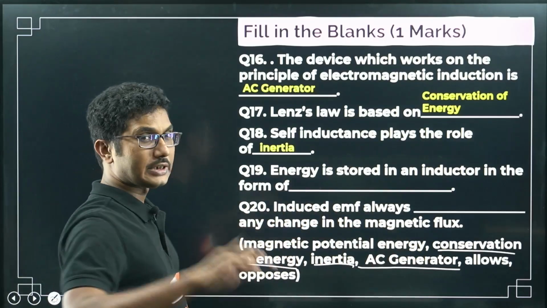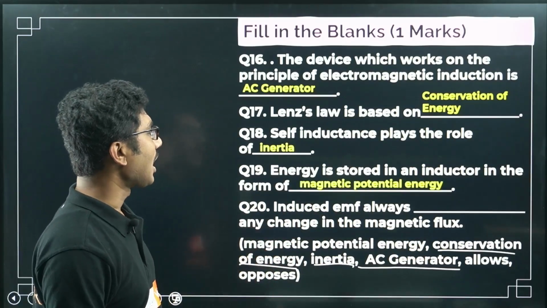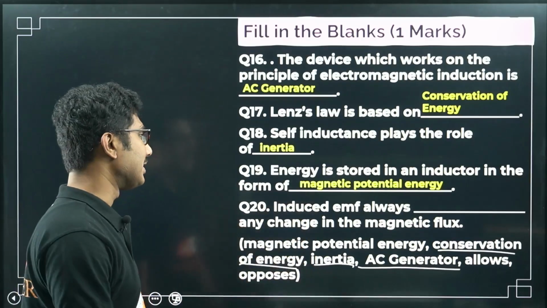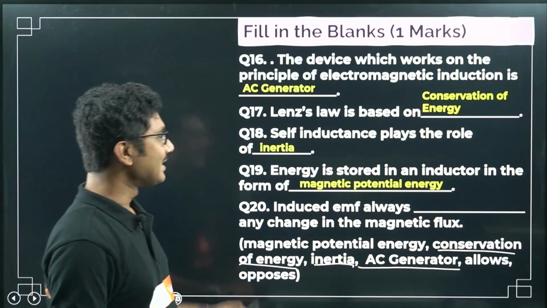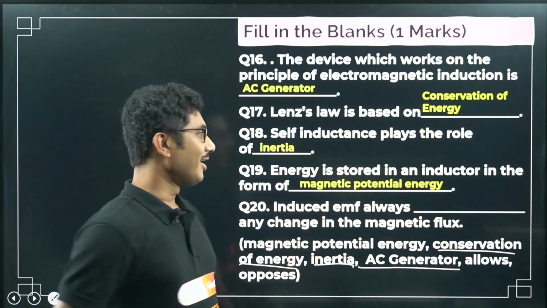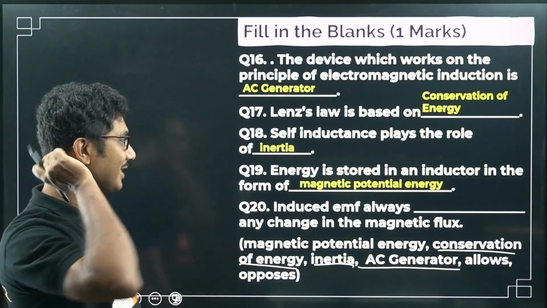Okay, allows and opposites are not forms of energy, so the only answer will be magnetic potential energy. Now in this case, this long gap gives you a hint, so basically the option will be long because I am inserting it using animation, so that's why it is like that.